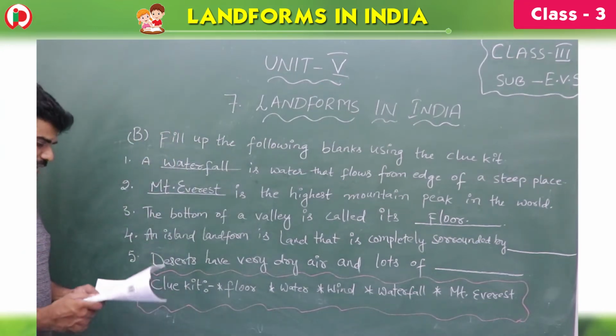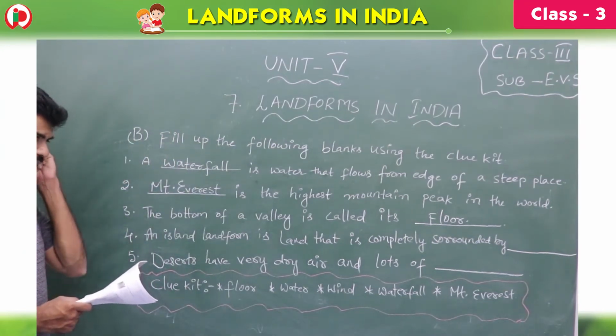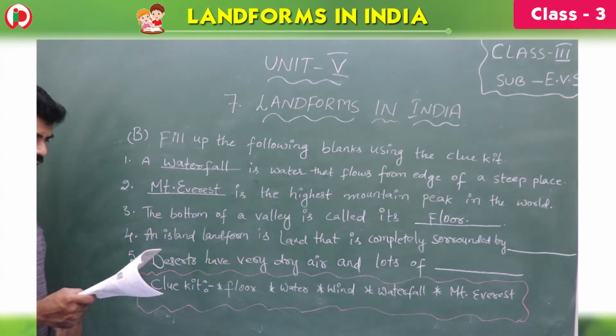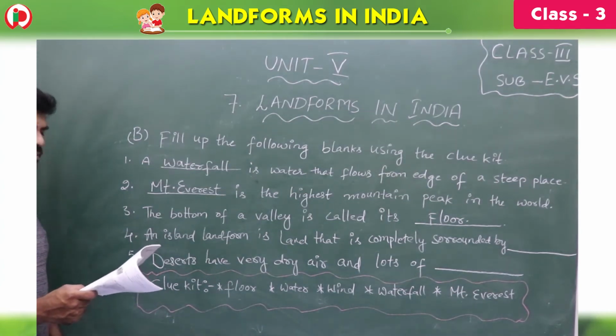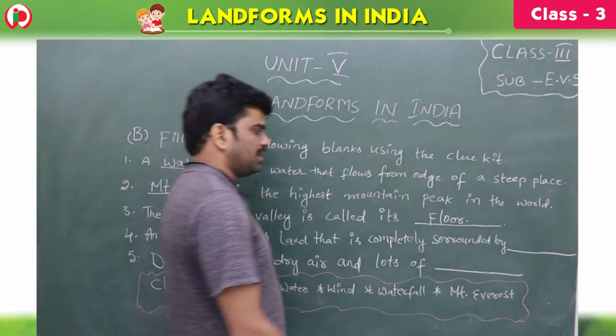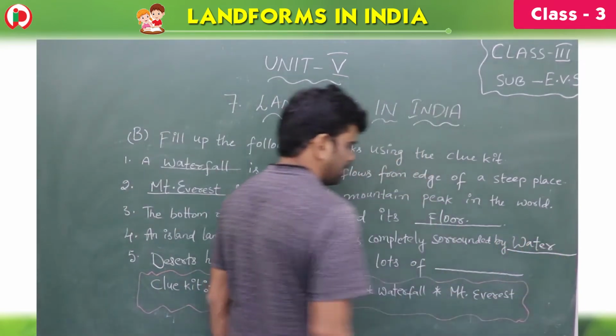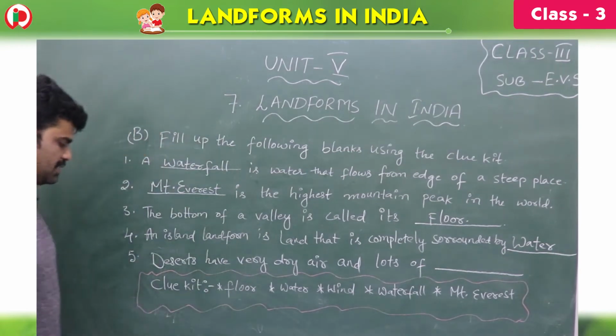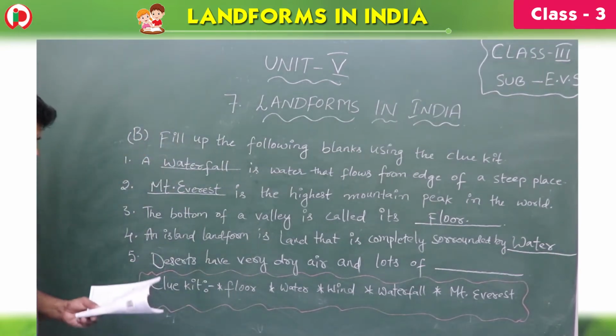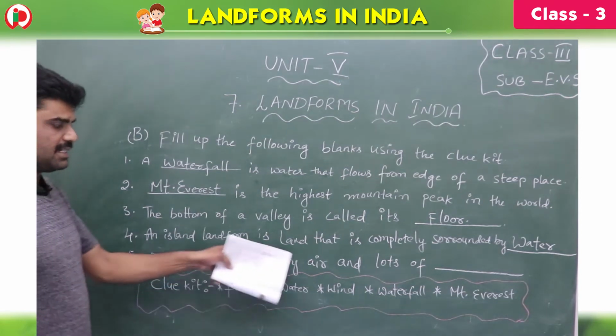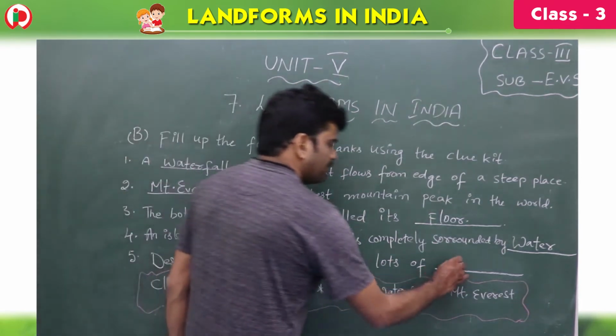Next one, an island landform is a land that is completely surrounded by water. Okay, so this is completely surrounded by water. And the last one which is left out, what is that, children, last one? Yes, wind. Deserts have very dry air and lots of wind.